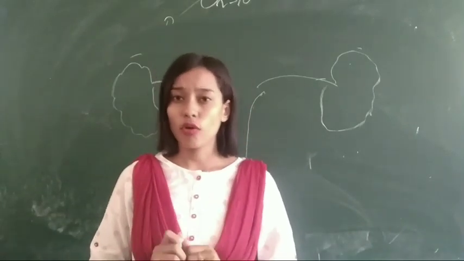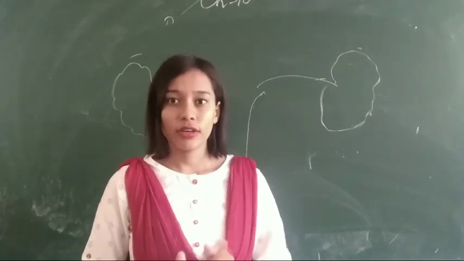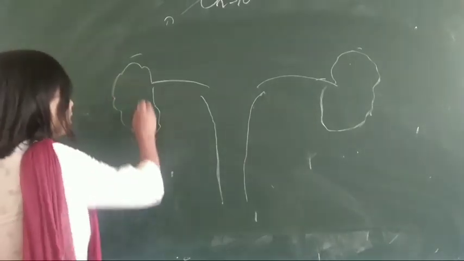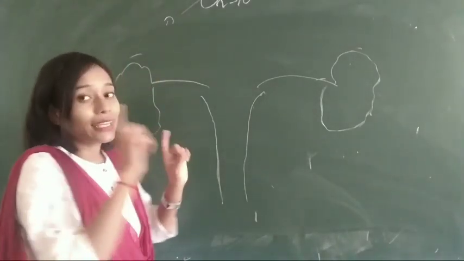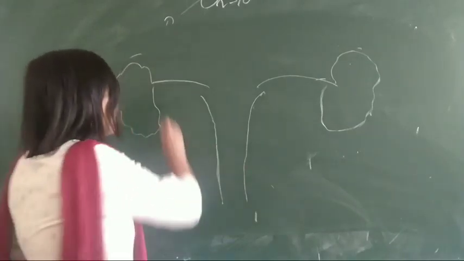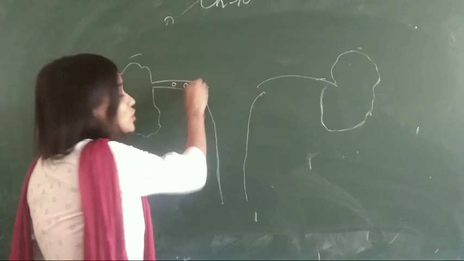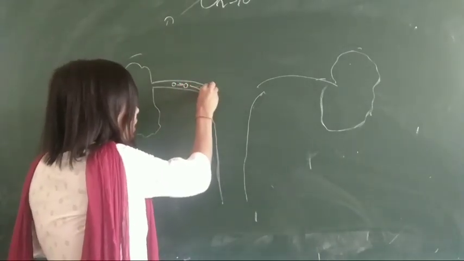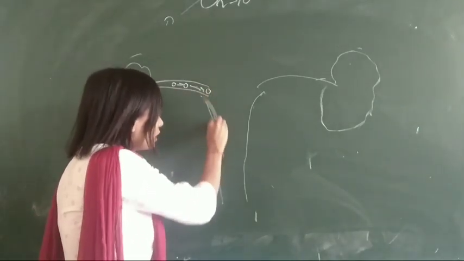In female, the release of ovum usually starts from 12 to 13 years. The ovary produces an egg. In a month only one egg is released. The ovary releases this egg through the fallopian tube, and from the fallopian tube the egg will come down.